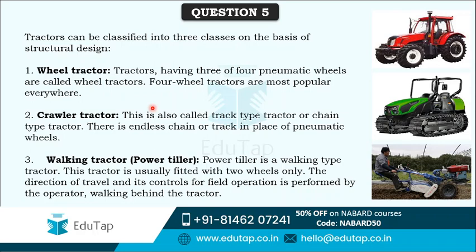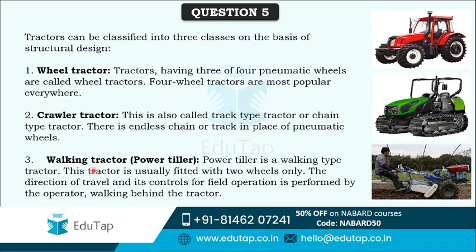Next is the crawler tractor. This is also called the track type tractor or chain type tractor, and this type of tractor has an endless chain in place of wheels, as you can see in the picture. This green one is the crawler tractor, and you can see that there are no wheels in this type of tractor. There is an endless chain like in a tank. That's why it is known as the crawler tractor or chain type tractor.